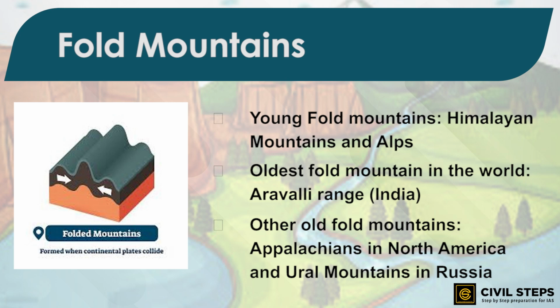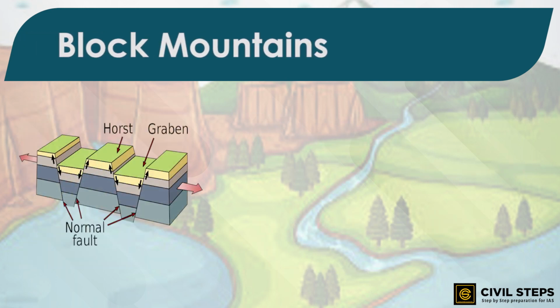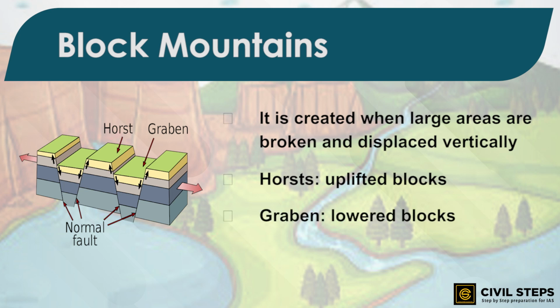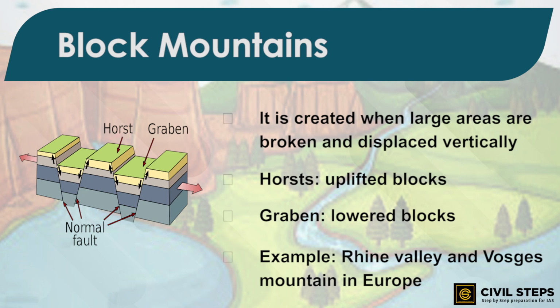Now, we will talk about the second category of mountains, the block mountains. Block mountains are created when large areas are broken and displaced vertically. The uplifted blocks are termed as horsts and the lowered blocks are called graben. The Rhine Valley and the Vosges Mountain in Europe are examples of such mountain systems. That is, they are examples of block mountains.